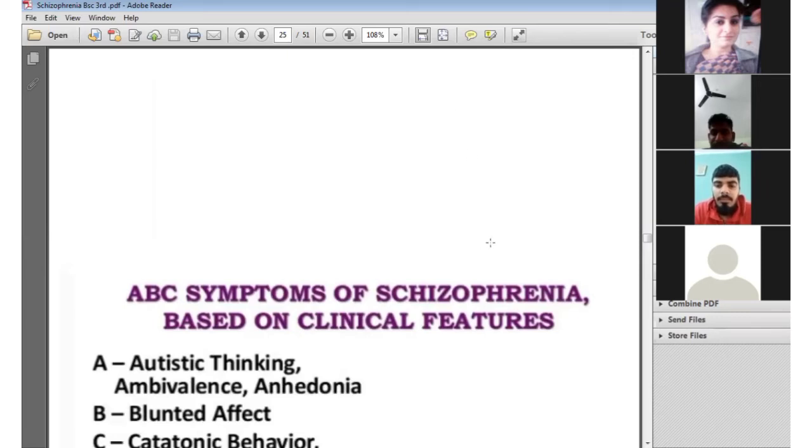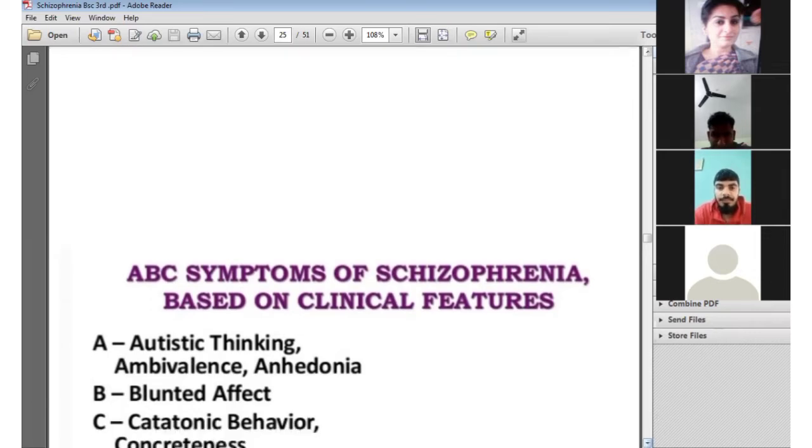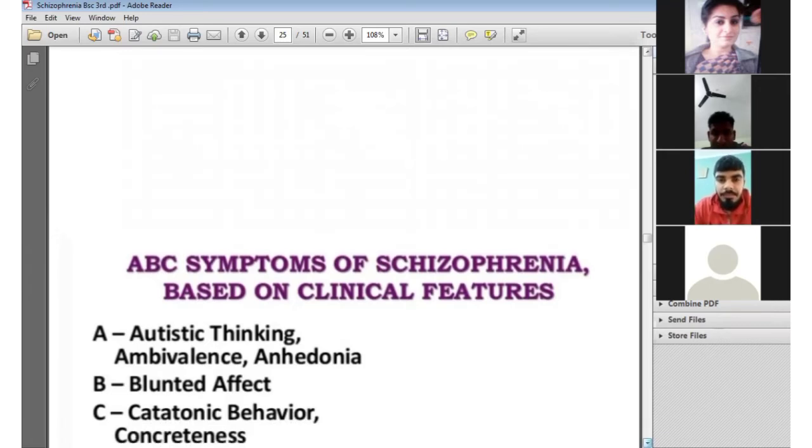After that, the major symptoms shown by a person with schizophrenia are the ABC symptoms of schizophrenia based on the clinical features. In the ABC symptoms, A means autistic thinking, ambivalence, anhedonia. As we previously discussed in Bleuler's fundamental symptoms, the first rank symptoms are autism, ambivalence, affective disturbance, and associative looseness. Ambivalence is like conflict, where the person has contradictory and opposite ideas at the same time.